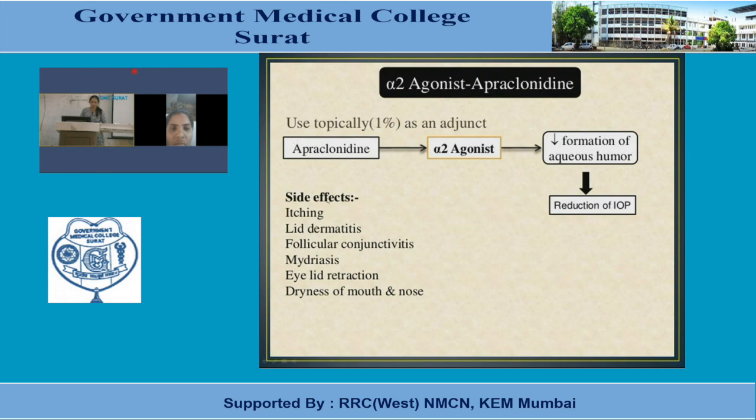Which are the side effects? Itching, lid dermatitis, follicular conjunctivitis, mydriasis, eyelid retraction, dryness of mouth and nose. Mydriasis, in case of angle closure glaucoma, mydriatics are the agents that produce dilatation of the pupil, so they can cause more obliteration of the iridocorneal angle. So these side effects are basically because of topical administration, but sometimes systemic side effects are also seen.